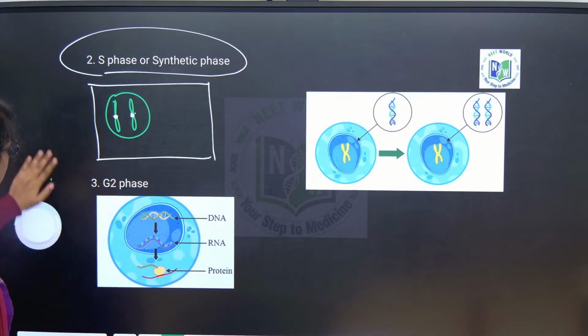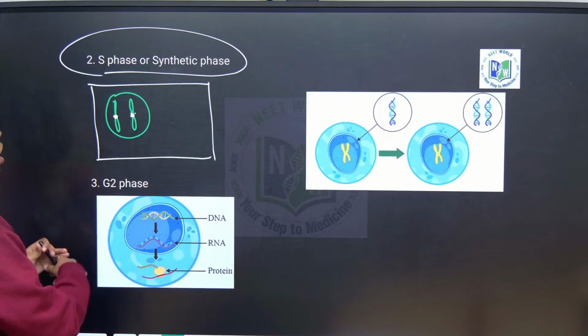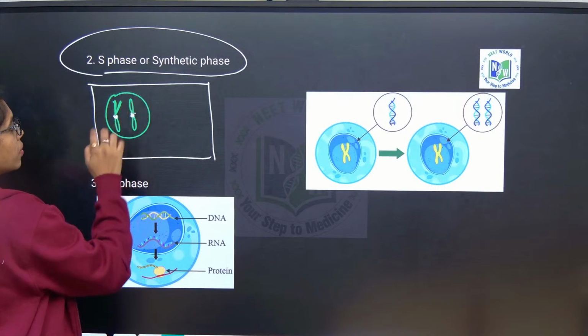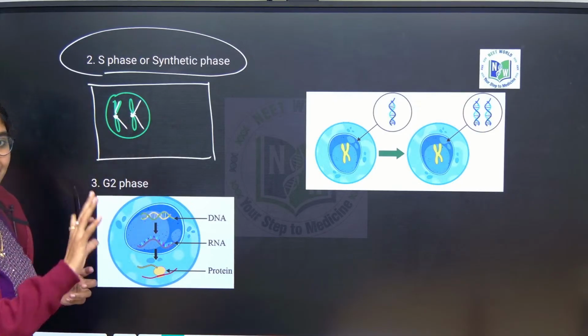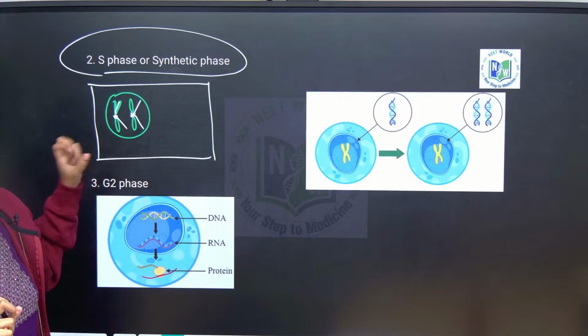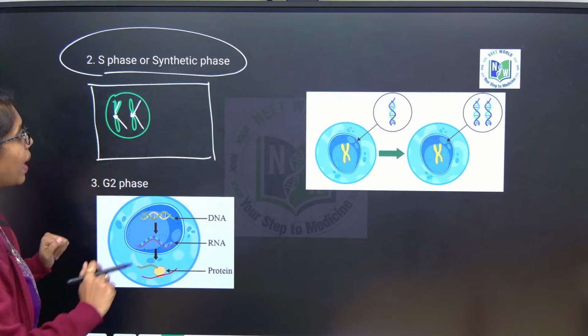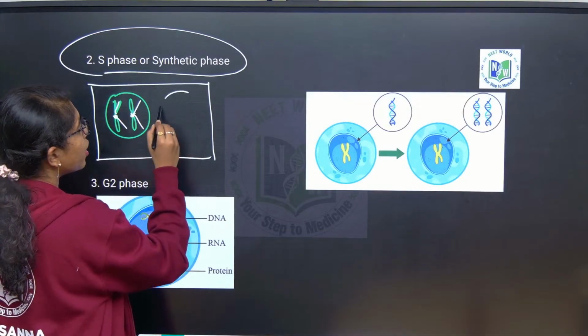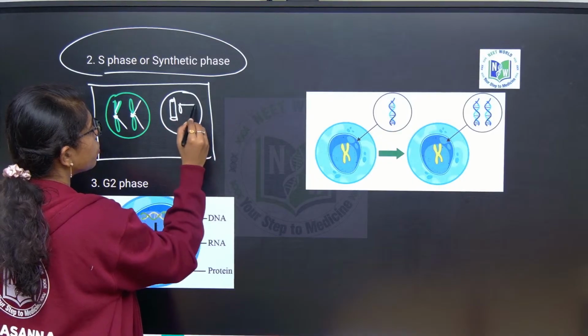So in S phase, the major event happening in the nucleus is DNA duplication. DNA will duplicate but the chromosome number is the same. In the cytoplasm, centriole duplication occurs.